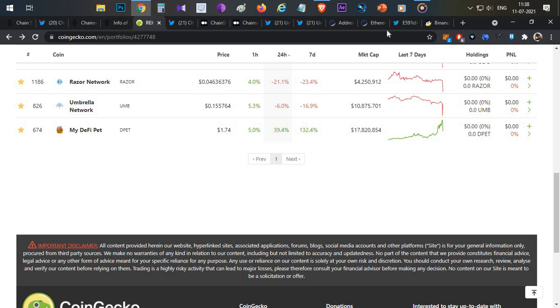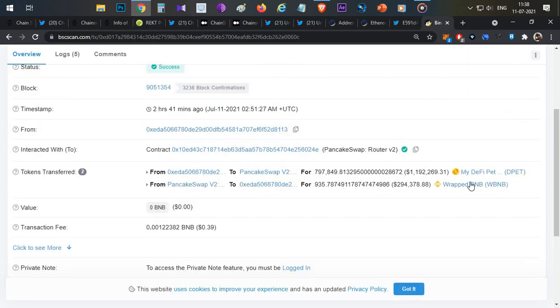If you are holding My DeFi Pets tokens in your wallet, those are safe, but only tokens which are held on the Ethereum side of the chain. Users who have lost some funds on the Ethereum chain, My DeFi Pets has recently announced that they will be doing some refunds, or they will be providing some tokens to them. We need to wait for that. But right now Uniswap trading of My DeFi Pets is completely paused.